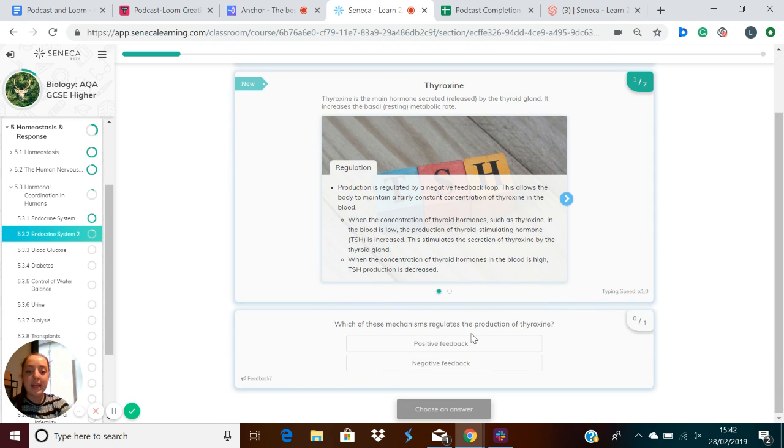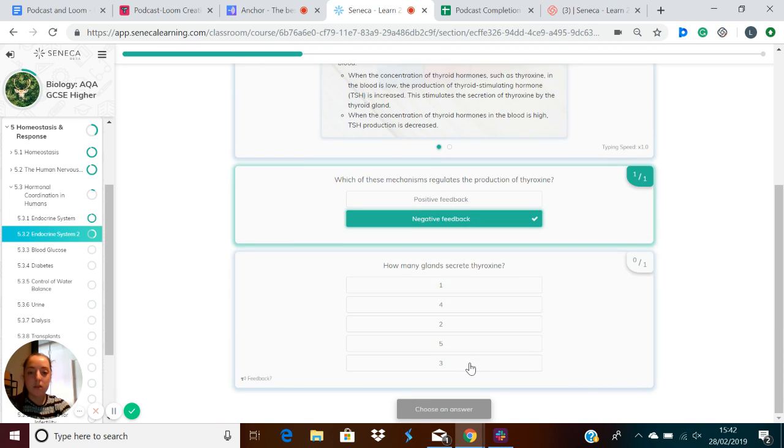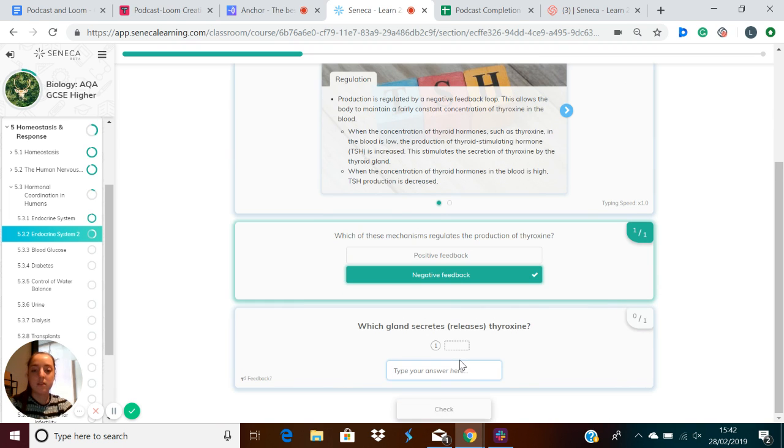So the mechanism which regulates the production of thyroxine is known as negative feedback. And thyroxine is secreted by the thyroid gland. So only one gland releases thyroxine, and this is known as the thyroid gland.